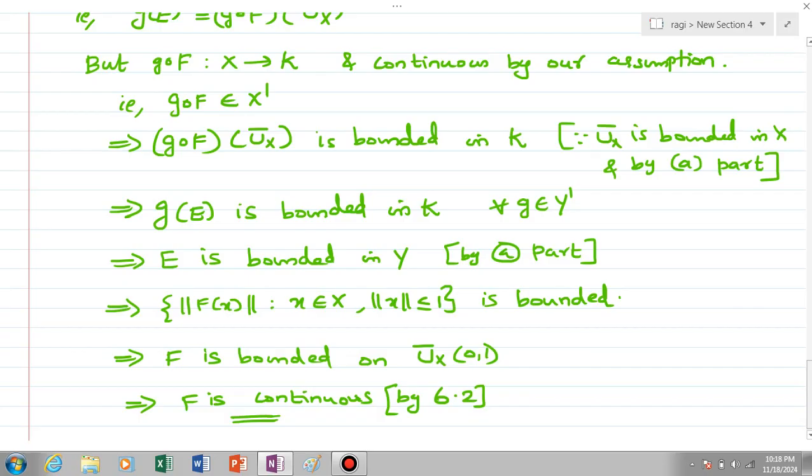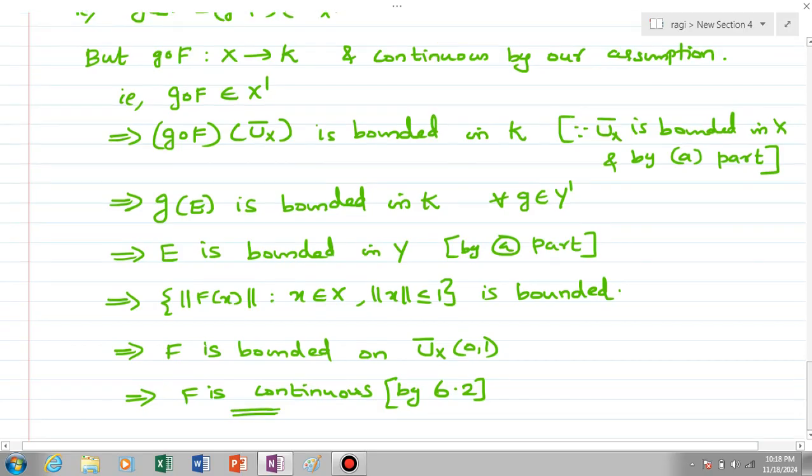So we have proven that if g composite f is continuous for every g element of Y dash, then f is continuous. Okay, this is the proof.